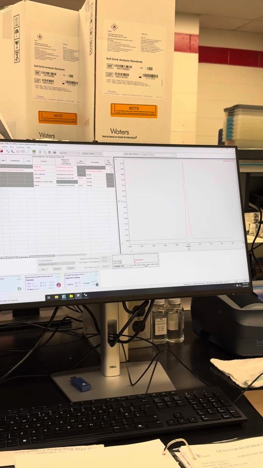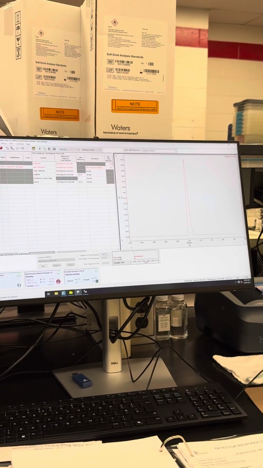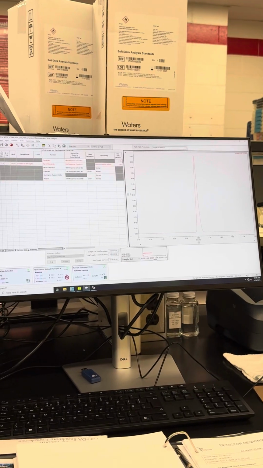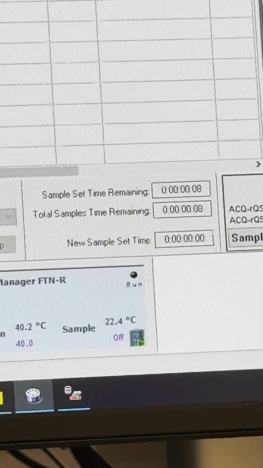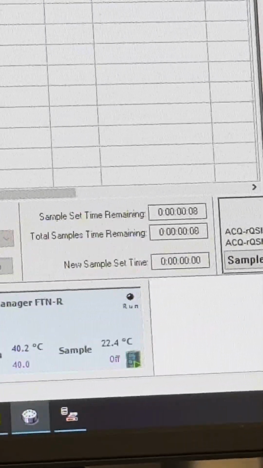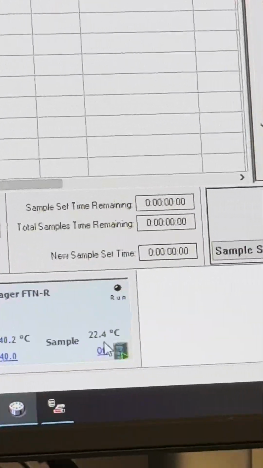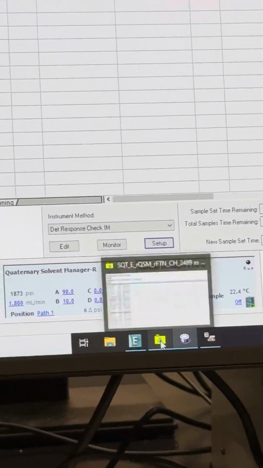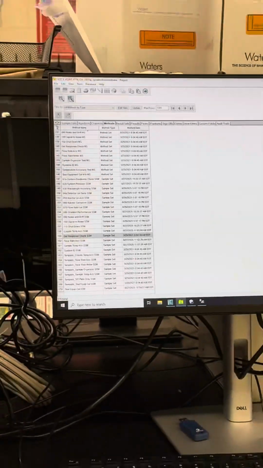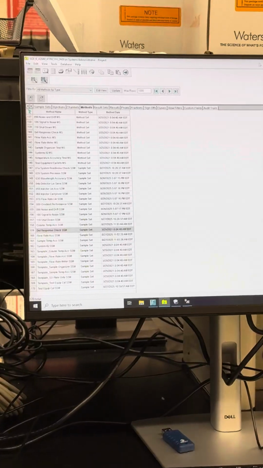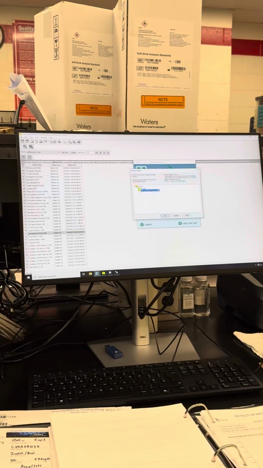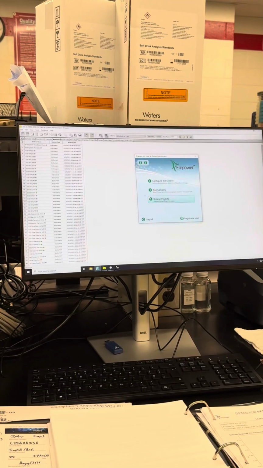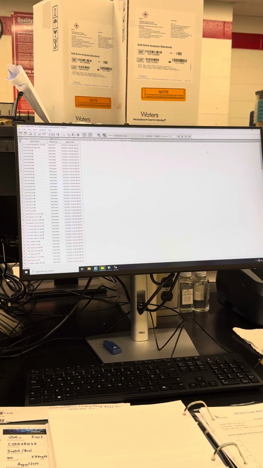So you can see the sample set time. You can see how long each set's going to take approximately using this here. Alright, so it is done. Now, since it's done, we can go over here. Now, this is once again in your projects tab. So this is where we opened up browse projects. We opened up this project, and there it is.